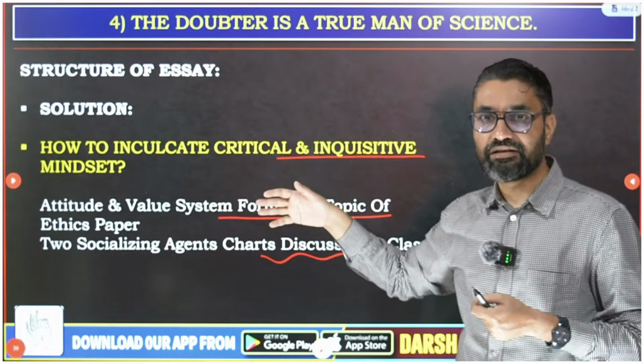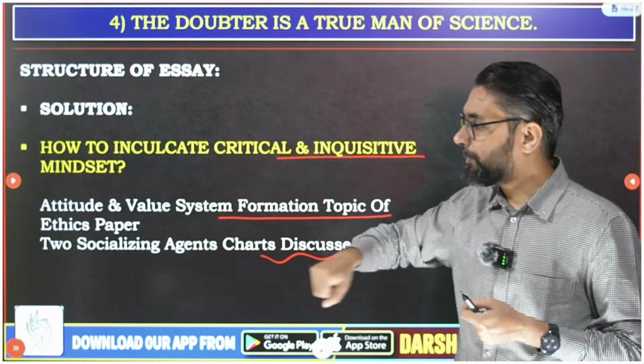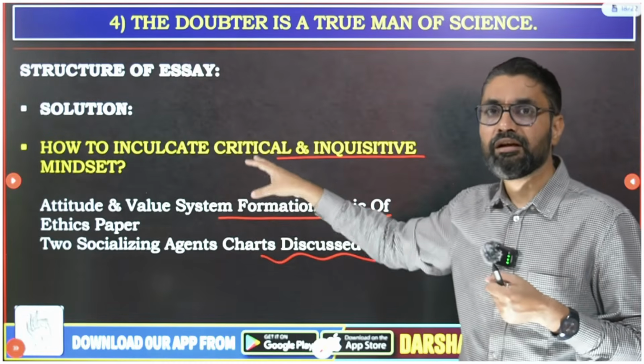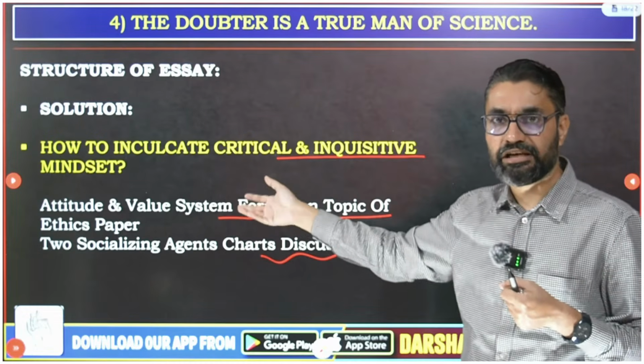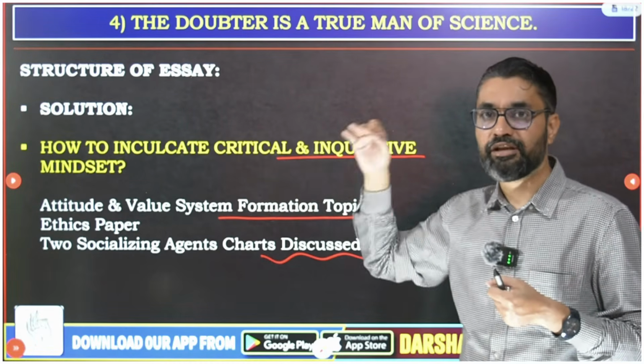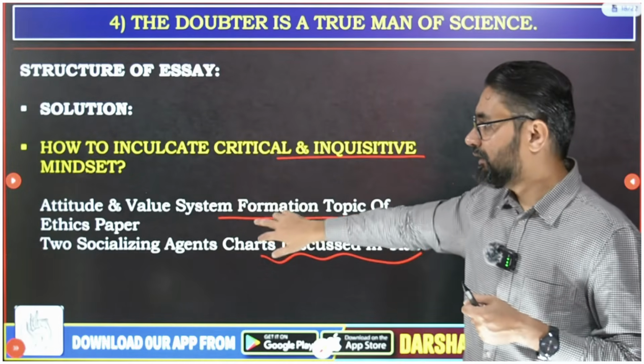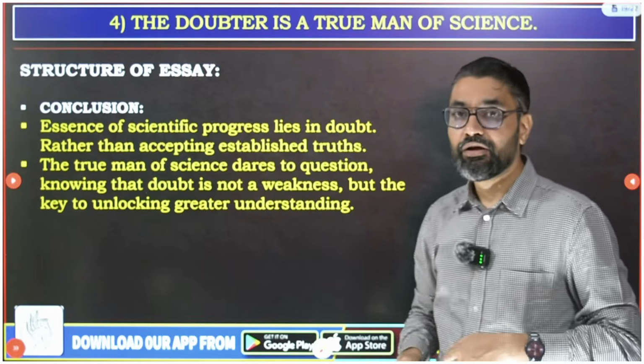So use those 2 charts, and out of that pull some data and some value formation and attitude formation theories, 8-10 theories or pointers from that chart, and write 150 words as the best solution on how to create a critical inquisitive mindset. And then, guys, you can conclude.